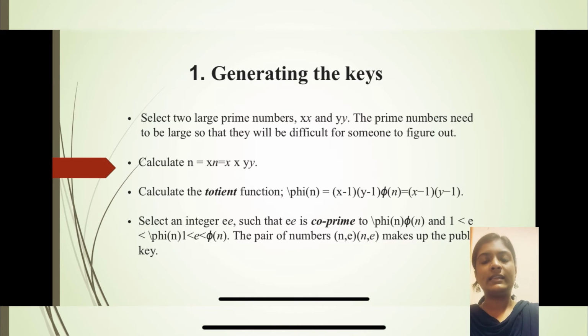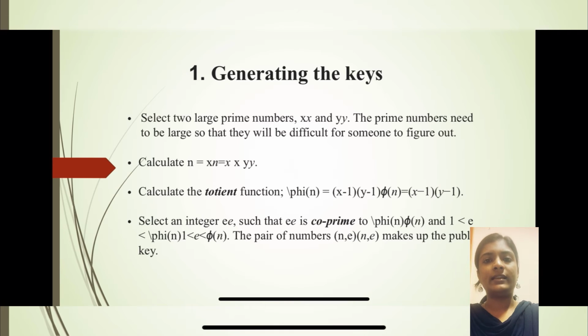So generating the keys. Select two large prime numbers x and y. The prime numbers need to be large so that they will be difficult for someone to figure out. Then calculate n is equal to x times y. Calculate the totient function: phi of n is equal to (x minus 1)(y minus 1).